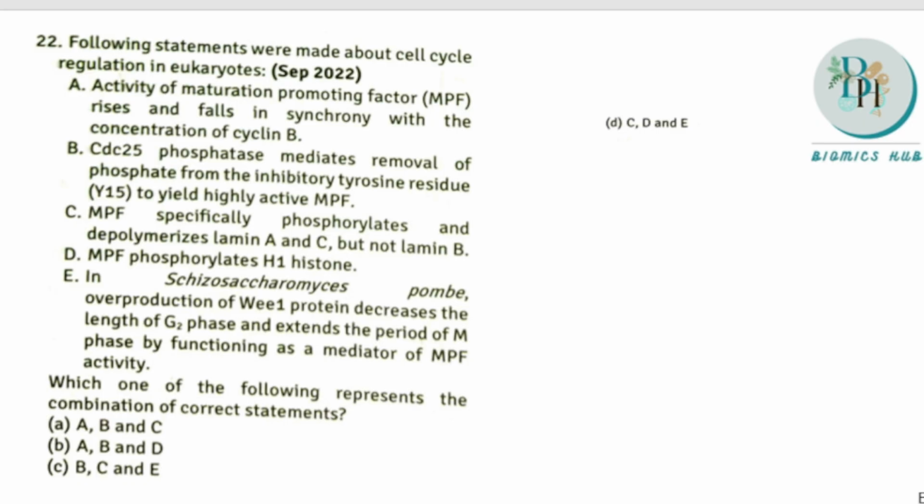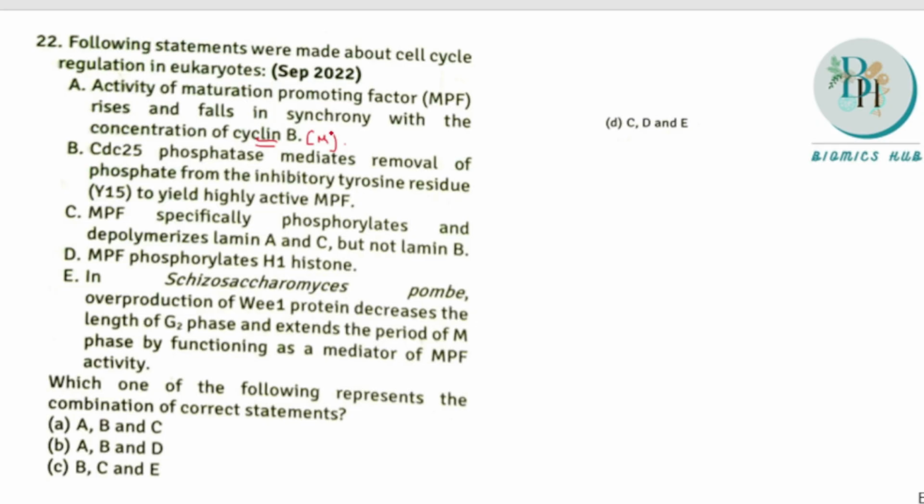The first question is, the following statements were made about cell cycle regulation in eukaryotes. Some statements are given about the regulation of the eukaryotic cell cycle. The first statement says that the activity of maturation promoting factor, MPF, rises and falls synchronously with the concentration of cyclin B. Cyclin B is present in the M phase, and it is being synchronously regulated by the maturation promoting factor. This is the correct option.